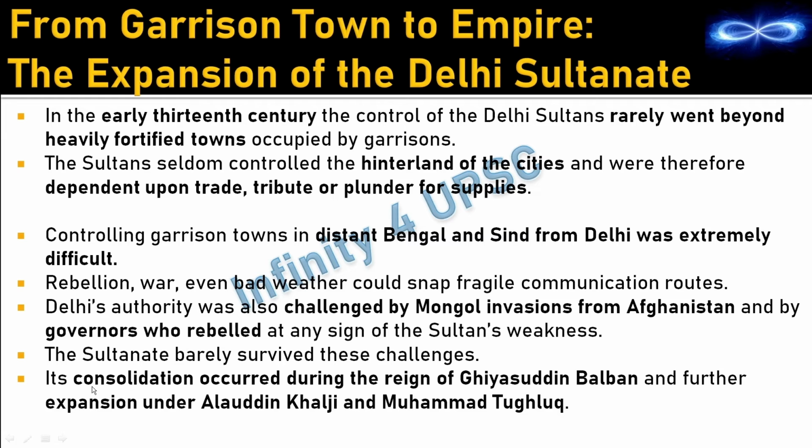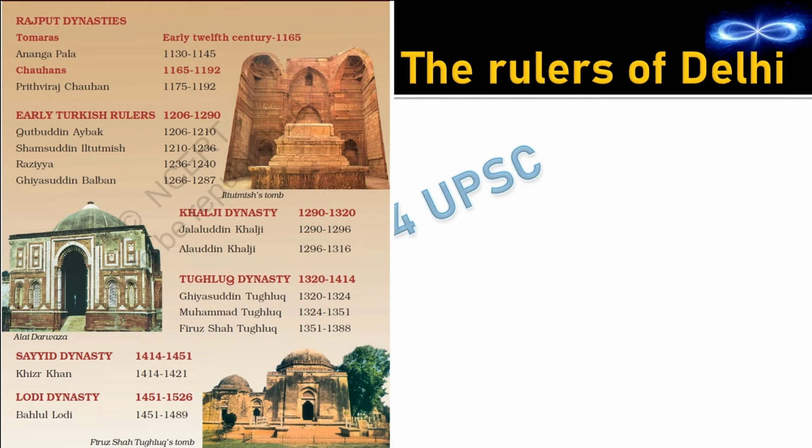The Delhi Sultanate's consolidation occurred during the reign of Ghiyasuddin Balban, and further expansion under Alauddin Khilji and Muhammad Tughlaq. So these three rulers decided to control even remote areas: Ghiyasuddin Balban, Alauddin Khilji and Muhammad Tughlaq. Ghiyasuddin Balban was from the slave dynasty, during the end of the 13th century.